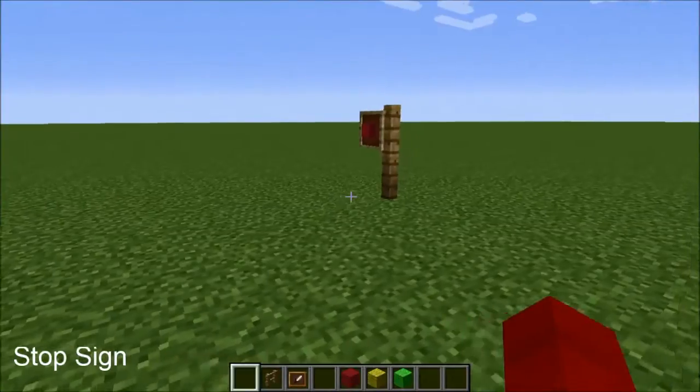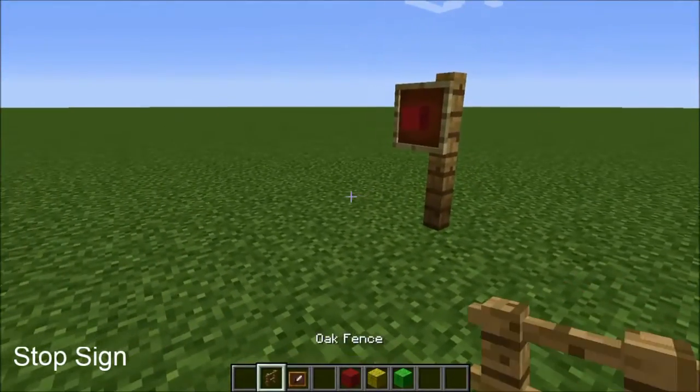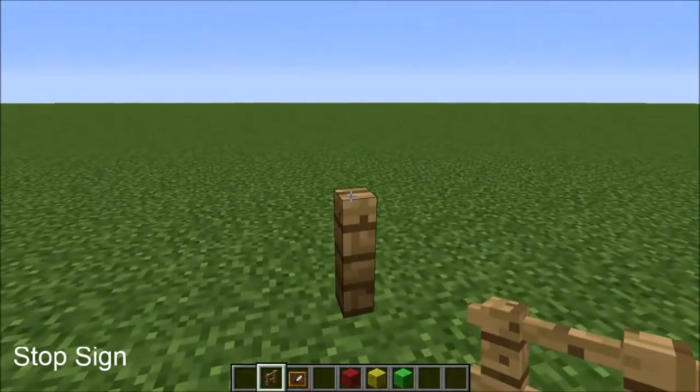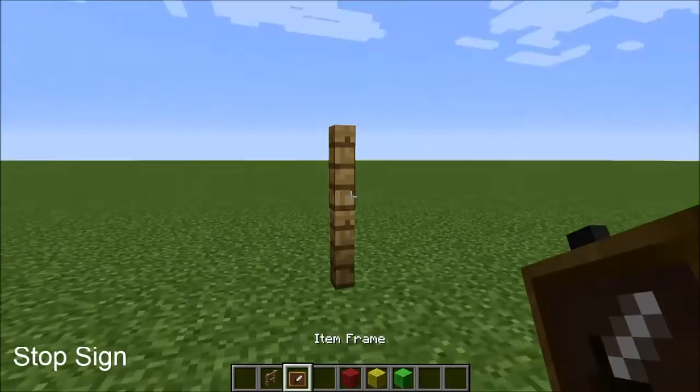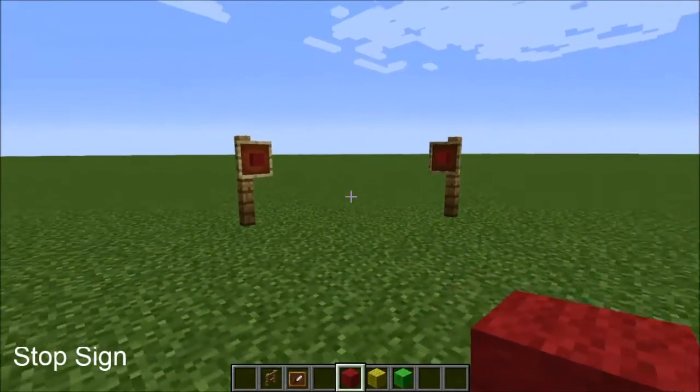This first example is a stop sign. What we've used is a couple fence posts, an item frame, and some red wool. So we'll lay the fence posts down, next we'll lay the item frame down, and we'll basically pin a piece of wool to it. So there's our first example of a stop sign.